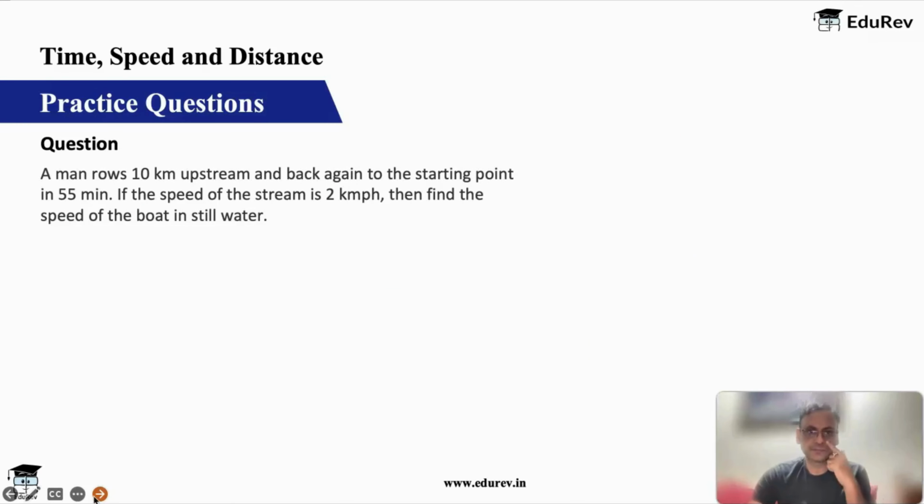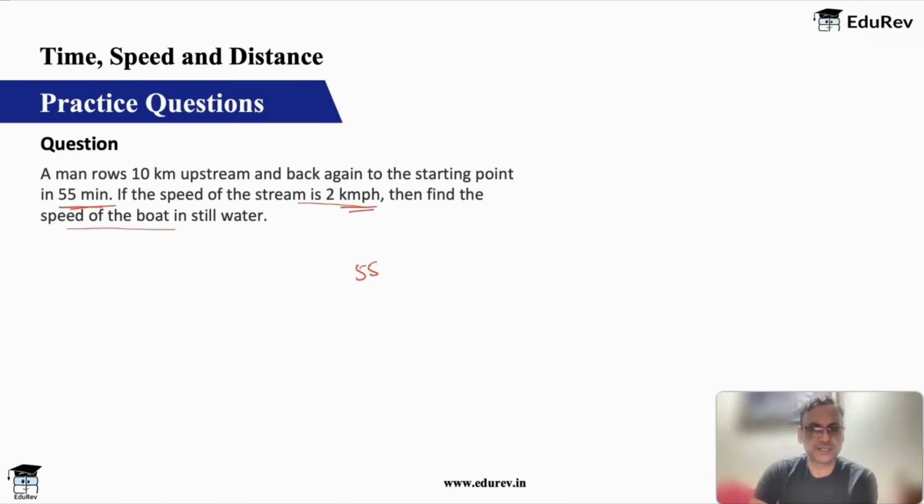And we have this question. A man rows 10 kilometers upstream and comes back to the same starting point in 55 minutes. If the speed of the stream is 2 kilometers per hour, then find the speed of the boat. Okay, so 55 minutes is the time taken, and speed is in kilometers per hour. So let's keep this in hours.